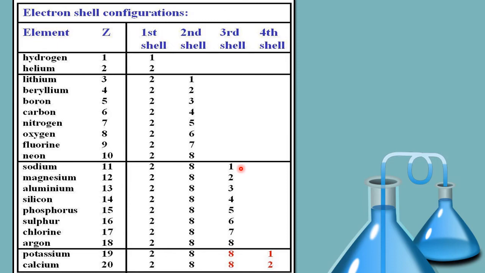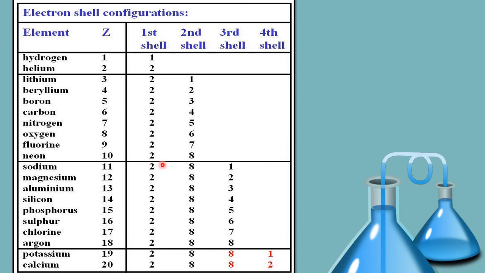Now what can sodium do? So sodium loses 1 electron, and as soon as sodium loses 1 electron, this shell becomes empty. Now this shell has 8. So which one will be the outermost? After losing, this one will be the outermost.